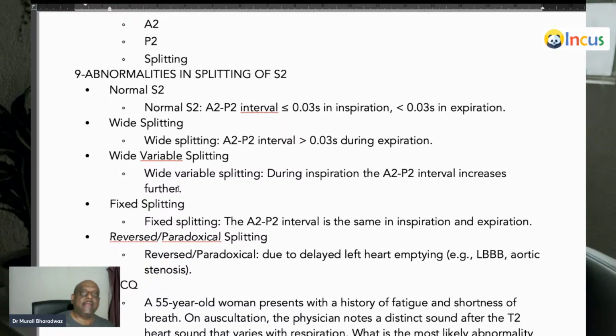So what do you mean by wide variable splitting? During expiration the A2P2 interval is already wide, and during inspiration, if the interval increases more, then you call it wide variable splitting.